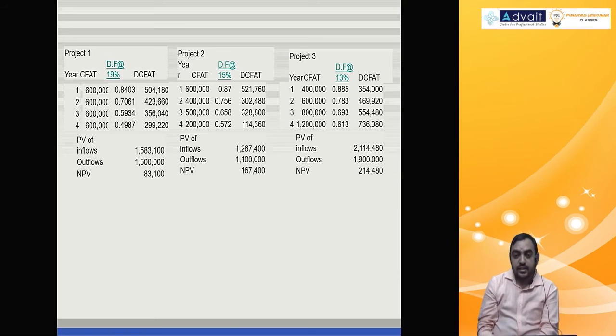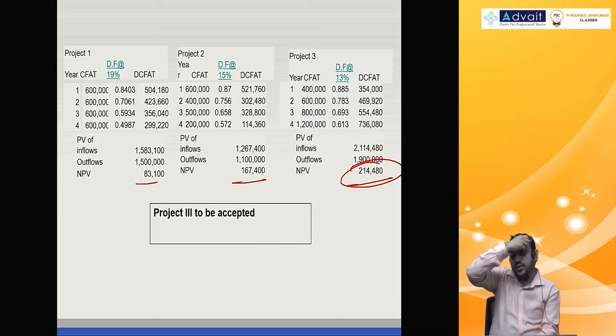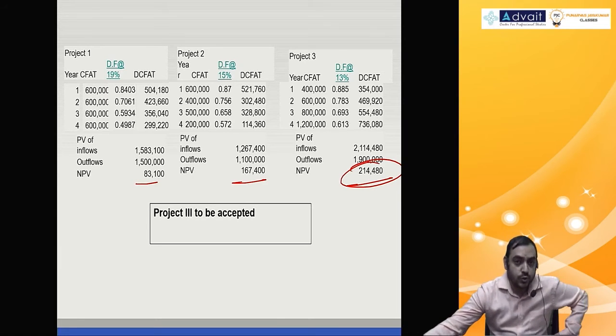And look at the NPV, which project is highest? 83,100, 1,67,400, 2,14,000. Highest NPV is project 3, that project should be accepted. So take a look at that question. You have the solution in the material. See if you have any doubt. Please go through it for 1 minute.